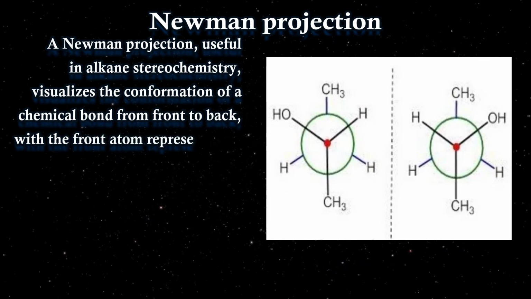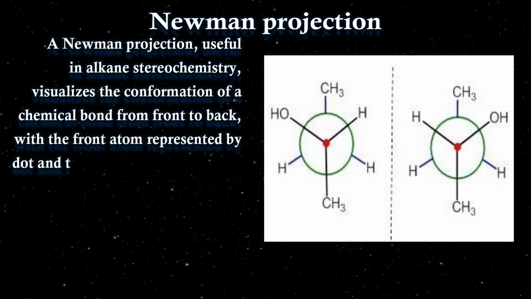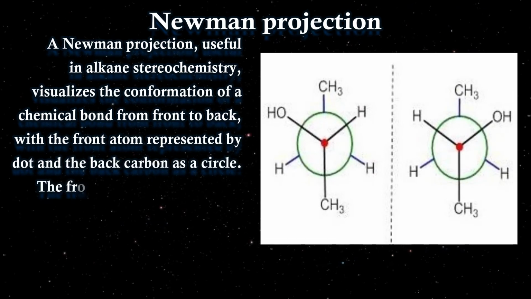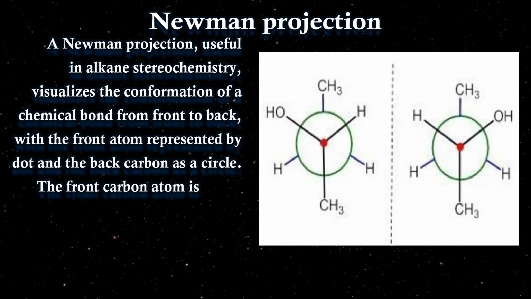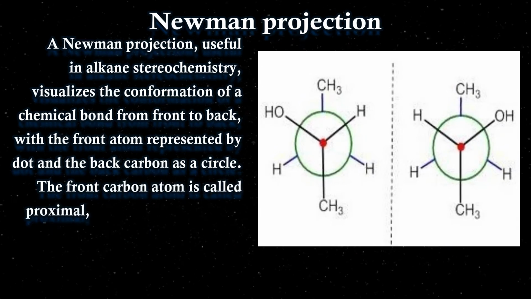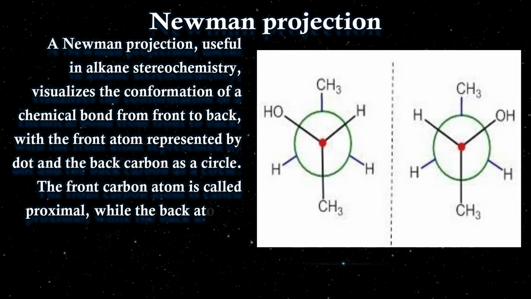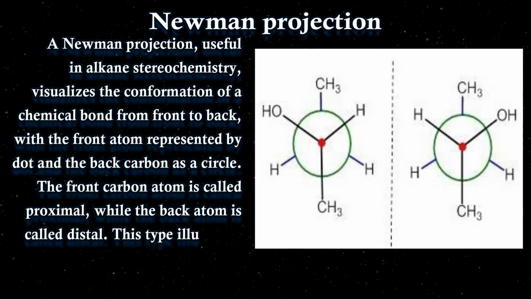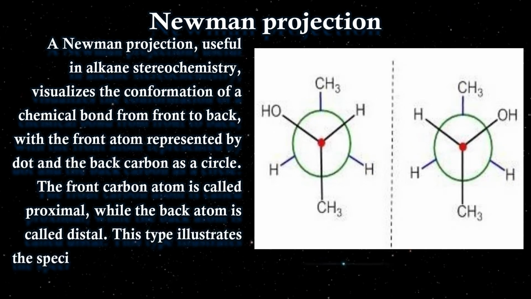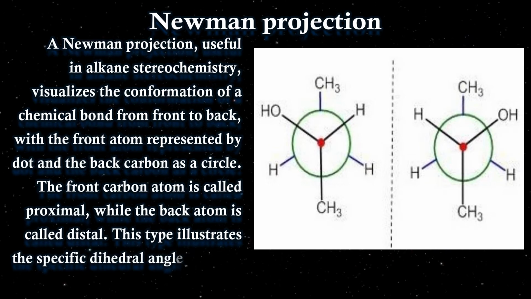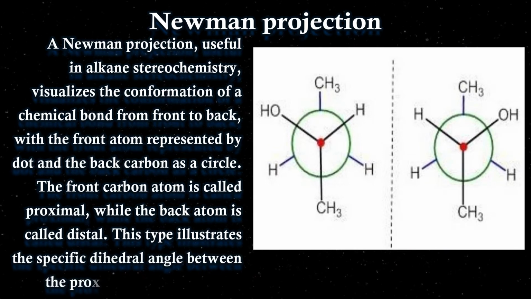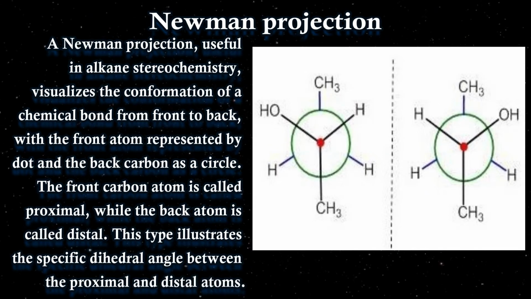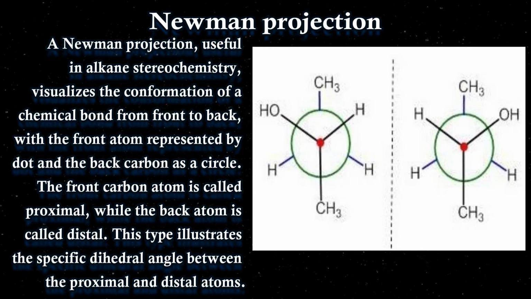Now we align the carbon in such a way that we can see the front and back structure. Just follow the screen, and you will see that this circle is the surrounding of the carbon. The red dot is the front carbon and the other is the back carbon. This representation is a 360-degree representation where the different atoms are arranged along the circle of this particular molecule, right?